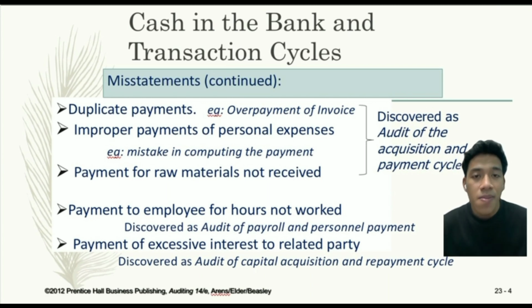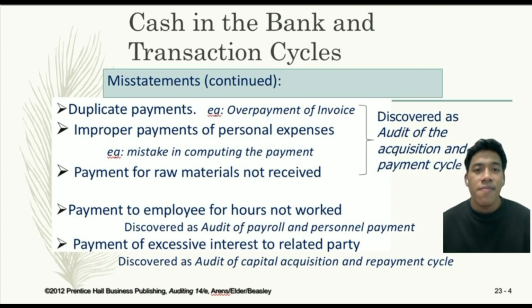The next one is a payment for raw materials not received. Payment for raw materials not received is a situation where a company pays for raw materials but does not receive them from the supplier. This can happen due to an error in the company's accounting system or fraud by the supplier. So these 3 items, which are duplicate payment, improper payment of personal expenses, and the last one, payment for raw materials not received, can be discovered in the audit of the acquisition and payment cycle.